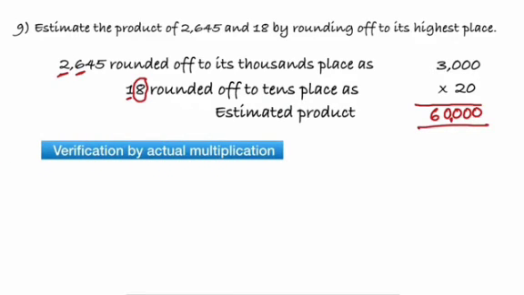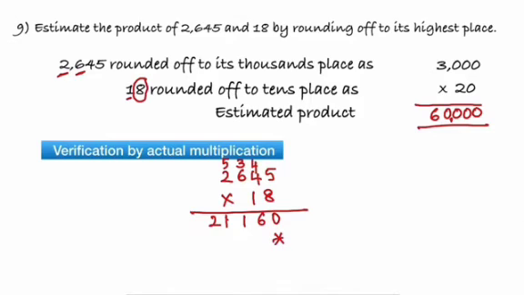If you have to verify by actual multiplication, then 2645 into 18 gives you 8 5s are 40, 8 4s are 32, plus 4 is 36, 8 6s are 48, plus 3 is 51, 8 2s are 16, plus 5 is 21.